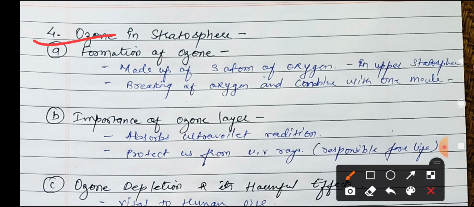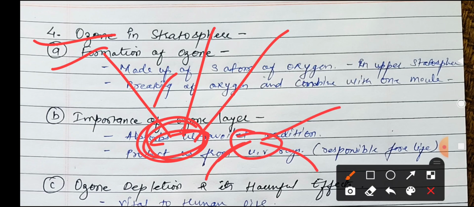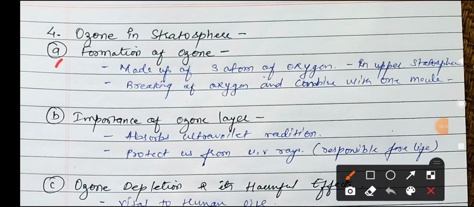Now how is this formation happening? Oxygen is already present, so due to lightning and thundering, these molecules of oxygen are split, and when single oxygen atoms are there, they join with O2, so these two combine and form O3.